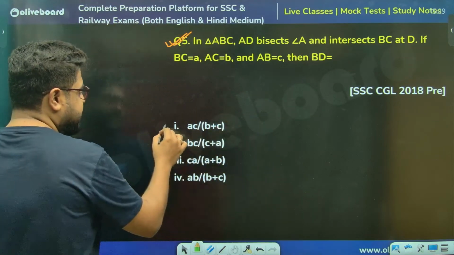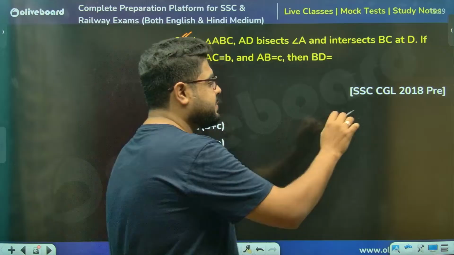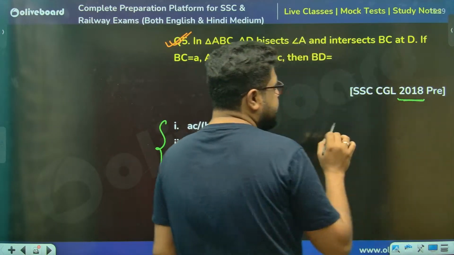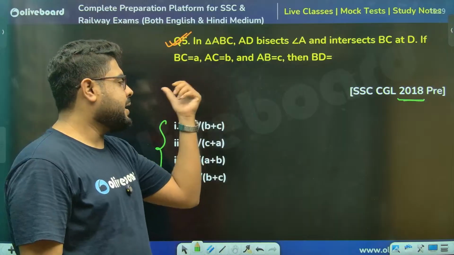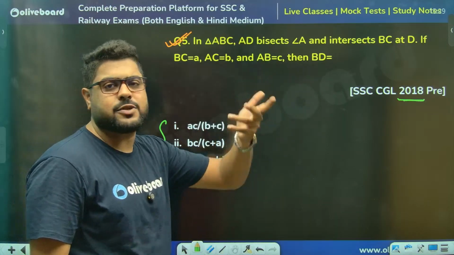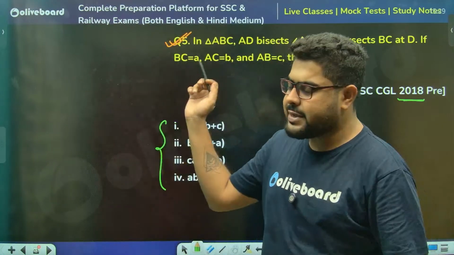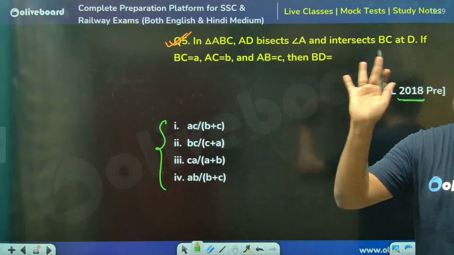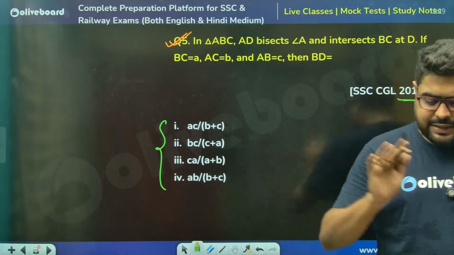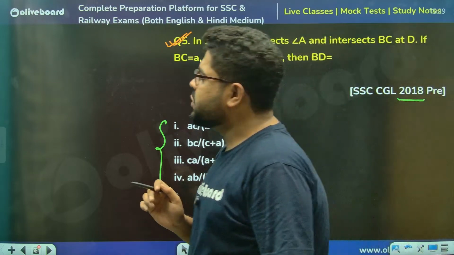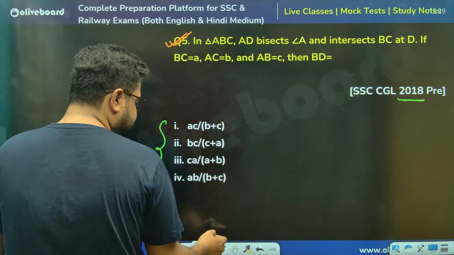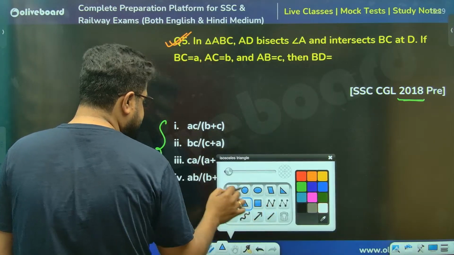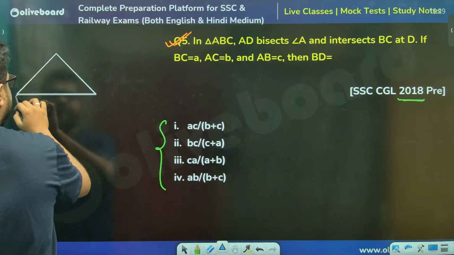And this question has been asked. You might say this is an older question from 18. This same question, just changing A, B, C, D, either with some values or with some X, Y, Z, they have asked this exact type at least 5 times. At least 5 times they have asked. So how will we do it, sir? Let's see. Sir, A, B, C, the same, a similar type of diagram we'll have.